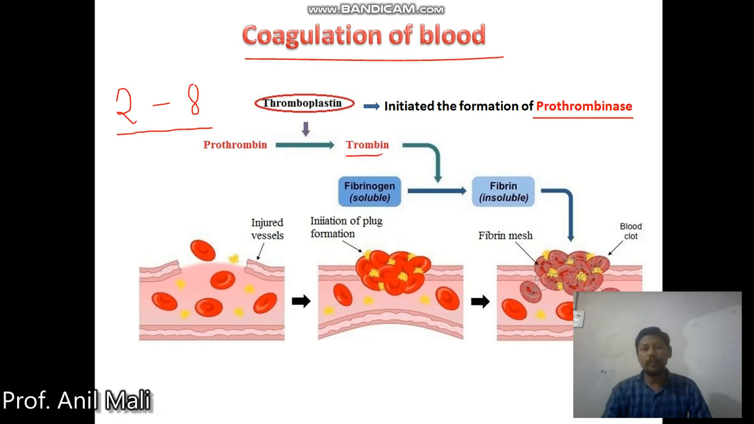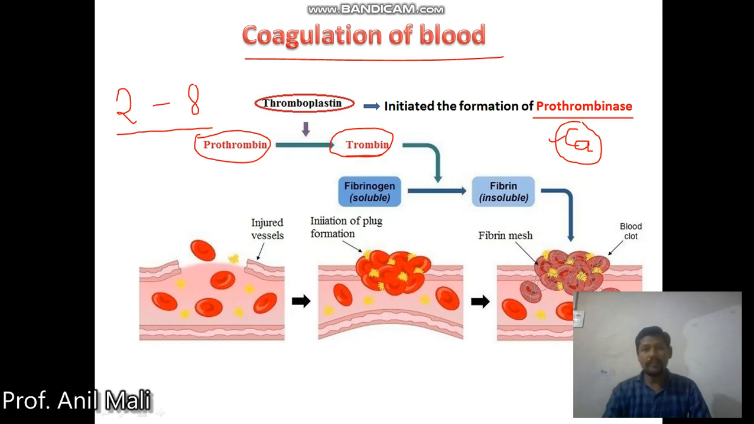Prothrombinase is a calcium dependent enzyme. It needs calcium as a cofactor. What the prothrombinase does is activate prothrombin into thrombin. So prothrombinase activates this inactive prothrombin which is present in our blood, and the prothrombin gets converted into thrombin, which is the active protein. This conversion is catalyzed by the enzyme prothrombinase, and for that purpose it needs calcium ions.